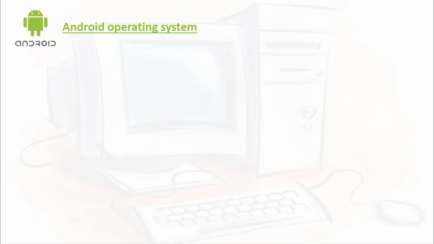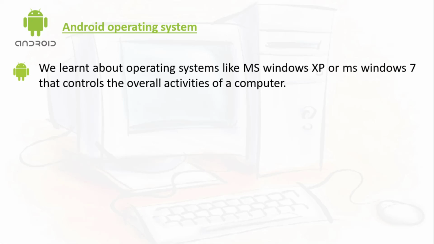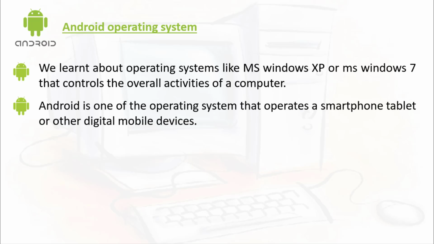Let's see about the Android operating system, with which we are all aware, because we are all using smartphones now. The smartphone has an operating system named the Android operating system. We learned about operating systems like MS Windows XP or MS Windows 7 that control the overall activity of a computer. In the same way, Android is an operating system that operates smartphones, tablets or digital mobile devices, used in smartphones for operating the mobile phones.